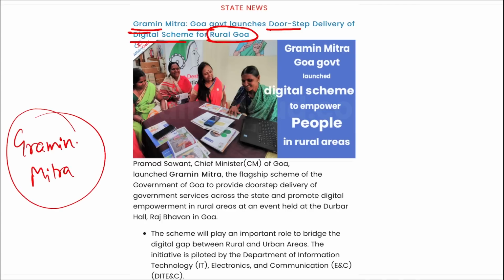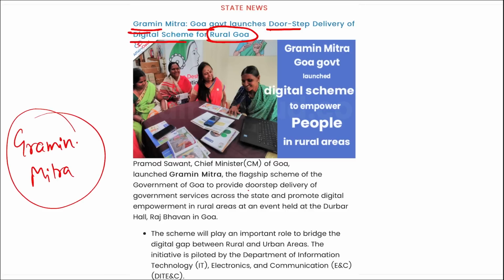This is a doorstep delivery of various digital schemes that are being offered to the rural population of Goa. The scheme will play an important role to bridge the digital gap between rural and urban areas. The initiative was started by the Department of IT, Electronics and Communication of Goa. And Goa will become the first state to offer doorstep delivery of government services through the Gramin Mitra scheme or